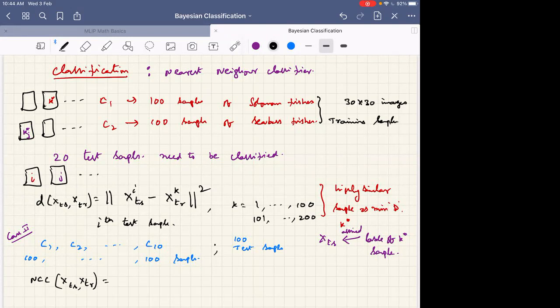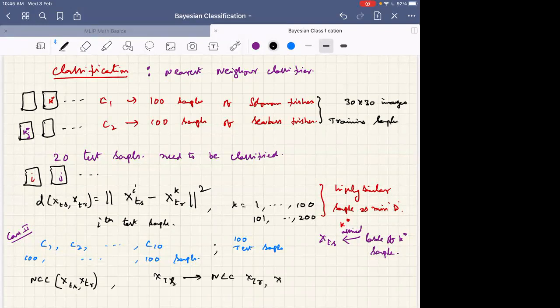X_TS transpose into X_TR by modulus of X_TS into modulus of X_TR, sir. Okay, so essentially you need to find the normalized cross correlation. Take the ith test sample X_TS, and find the normalized cross correlation with all the training samples.